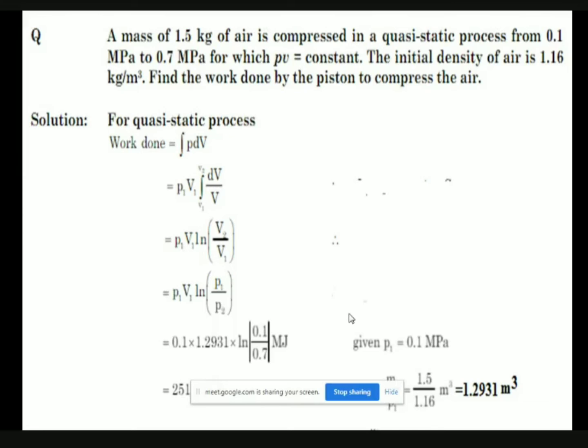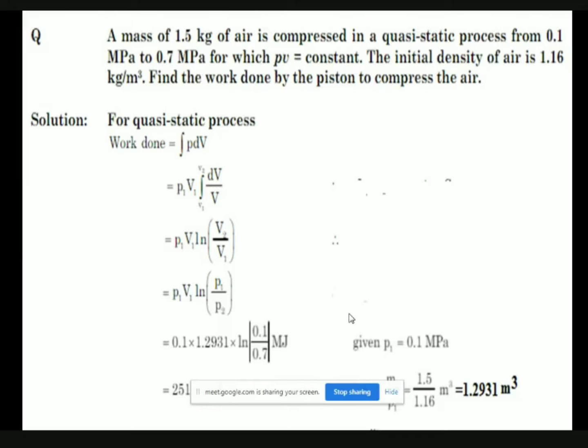Mass of 1.5 kg. So we know the symbol of mass, so m equal to 1.5 kg. Suppose you have the paper now, you can write also: m equal to 1.5 kg of air is compressed.